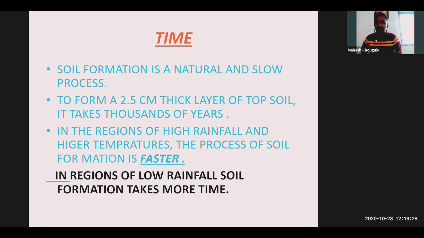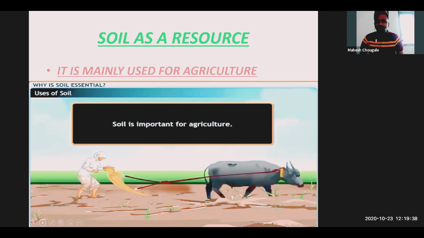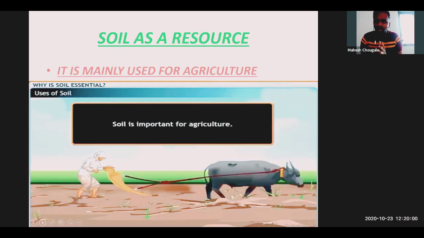So let's see what exactly the uses of soil are. Uses of soil first. Next PPT. Yes, can you see a beautiful picture on the screen? Soil as a resource. It is mainly used for agriculture. Agricultural production depends most of the time on the quality of the soil.